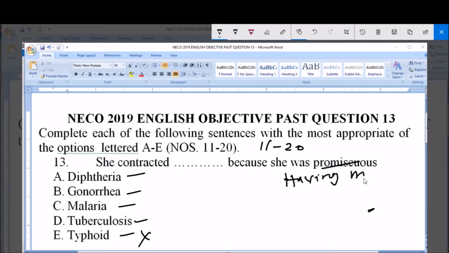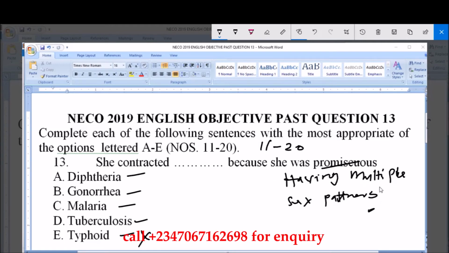having multiple sex partners. So we cannot contact one. She cannot contact typhoid by having multiple sex partners.